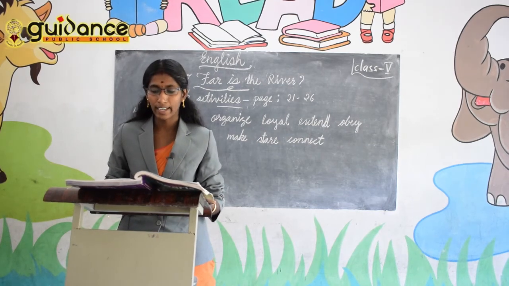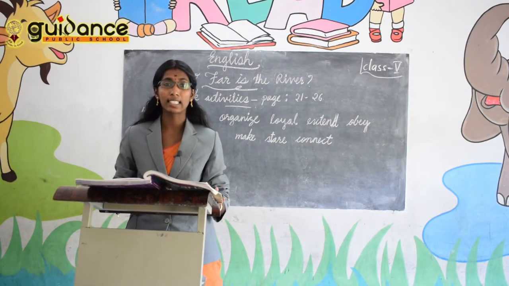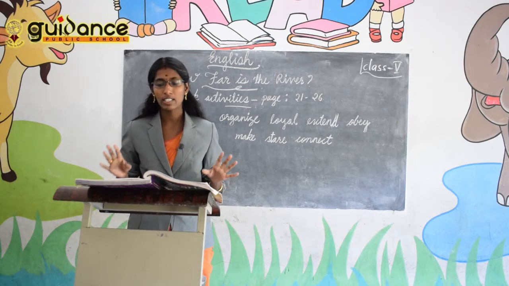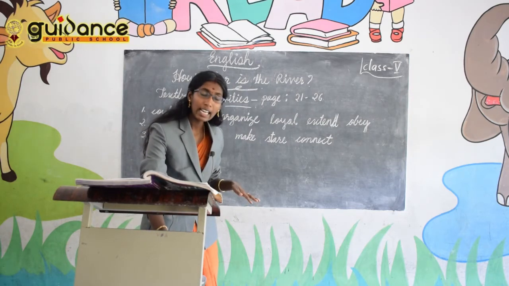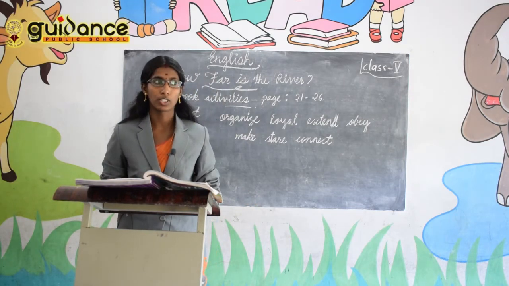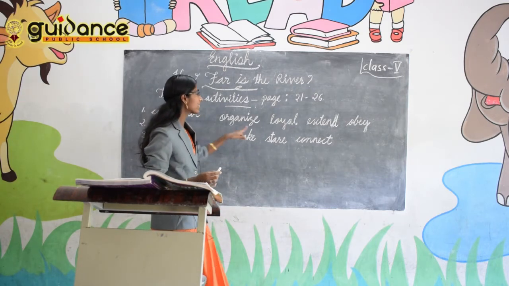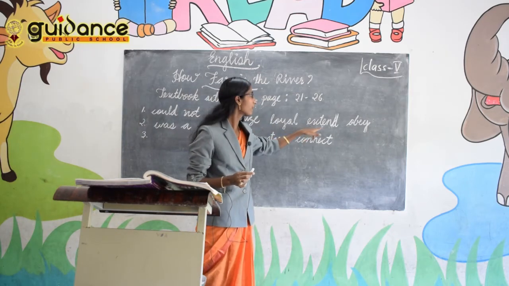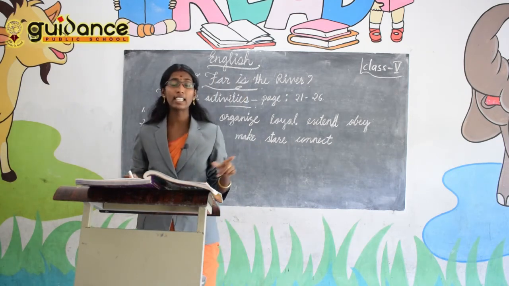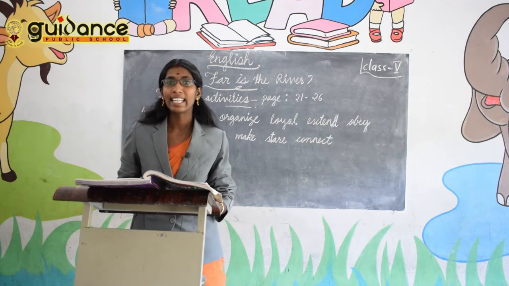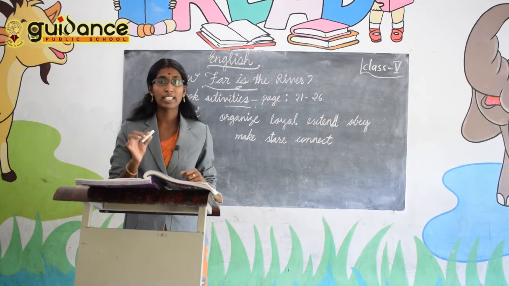Then the next activity is activity I. To which of these words can you add dis to get their opposites? Circle them. They are down there, some words have been given. So you have to find out which words you can add dis to, to find their opposites. So look at the board. Which are the words? Organize, loyal, extend, obey, make, stare, connect. In these words you have to add dis to find their opposite, but not every word. You have to find out which is matching for that.